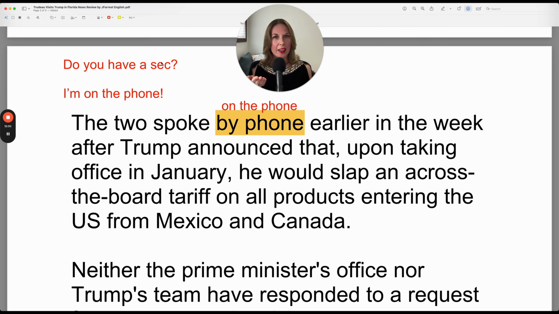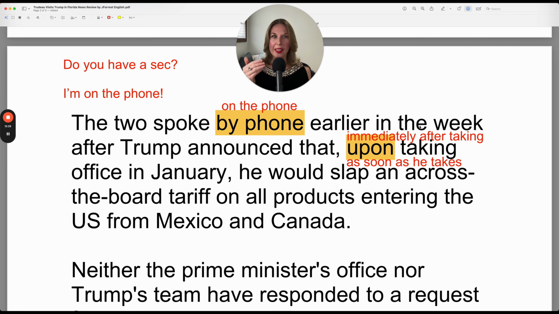And the person can reply back and say, I'm on the phone. So here in this context, when you use the verb to be, you must use "on the phone." You can't say "by phone." This is the method of communication, but this is the current state. I'm on the phone.